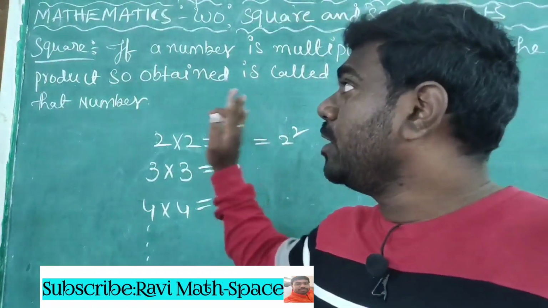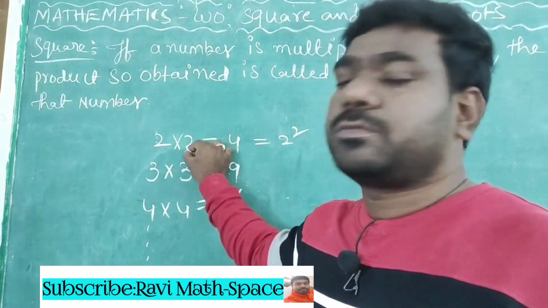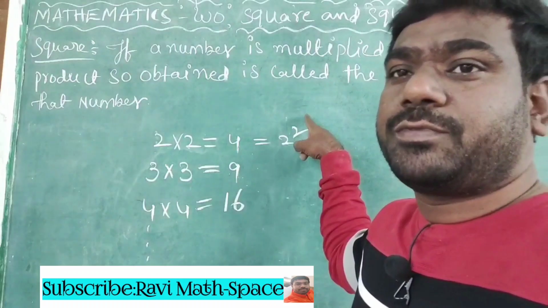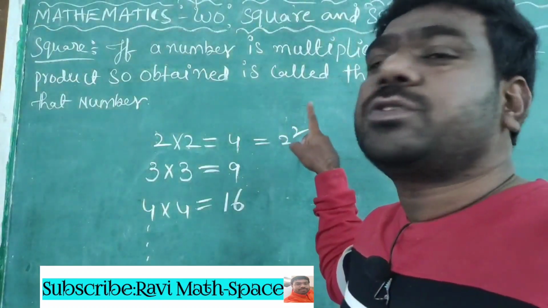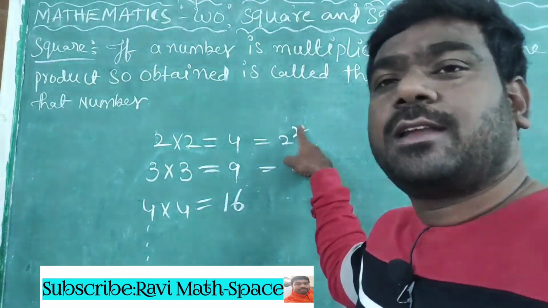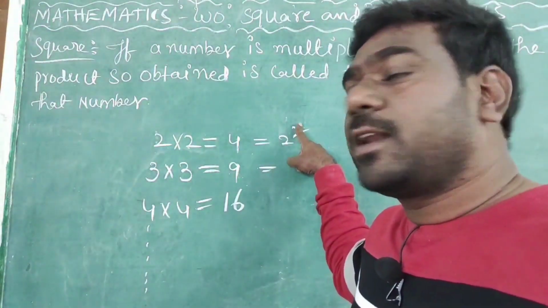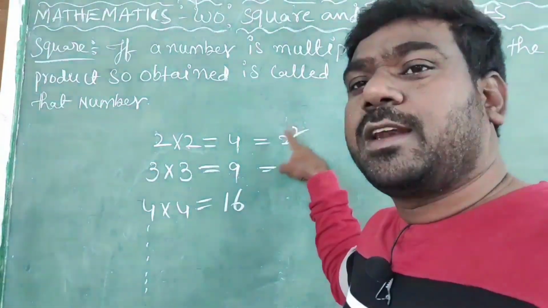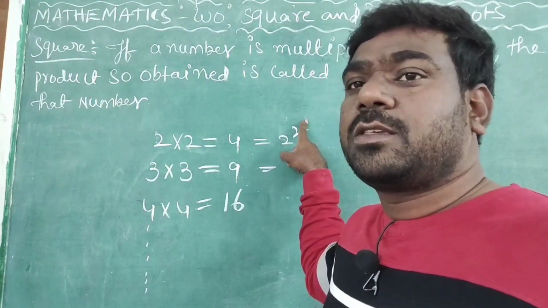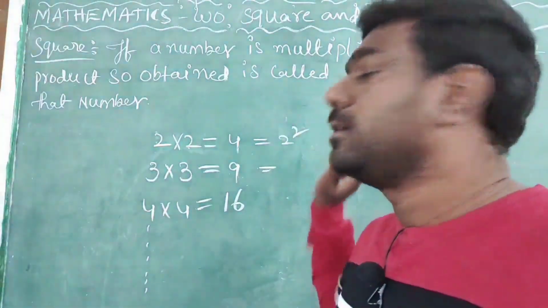So I hope you understand the square definition. So this 2 into 2, how can I write here? I can write it as 2 raised to the power of 2, simply we can write it as 2 square. We have a special name: 2 square, or we can also read it as 2 to the power of 2, or 2 raised to the power of 2. The meaning is the same, but simply we can read it as 2 square.